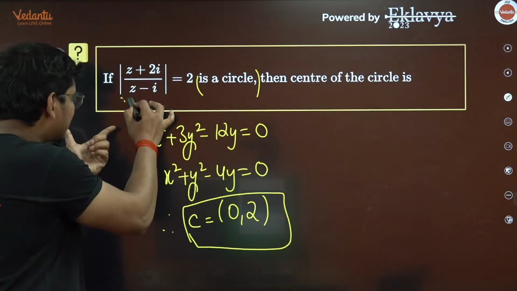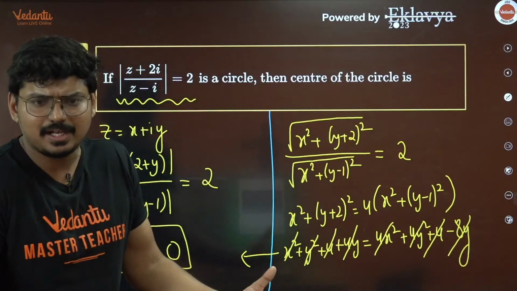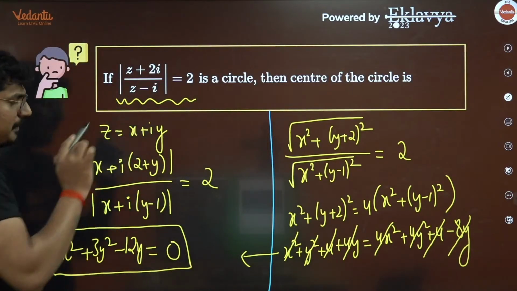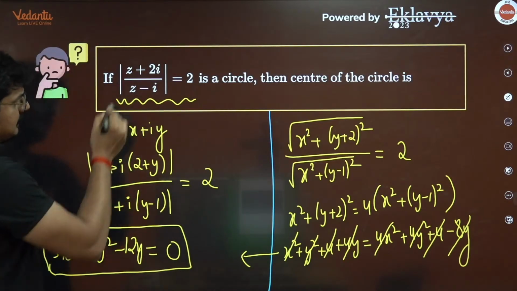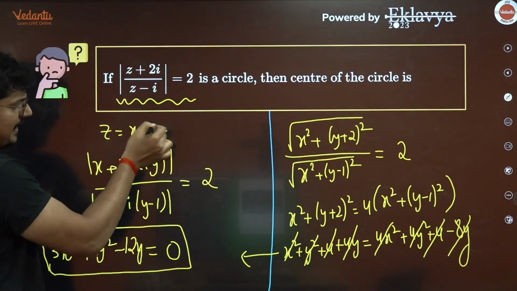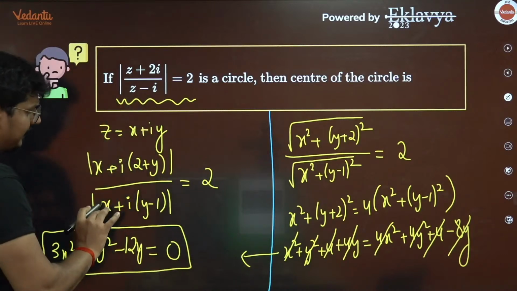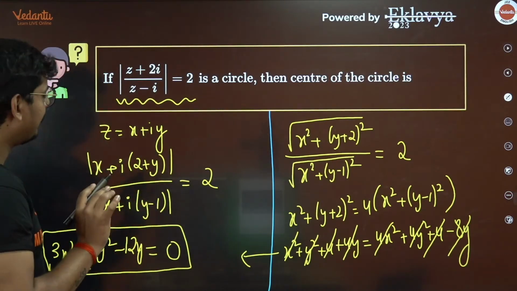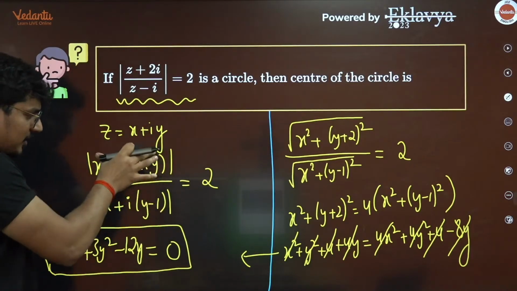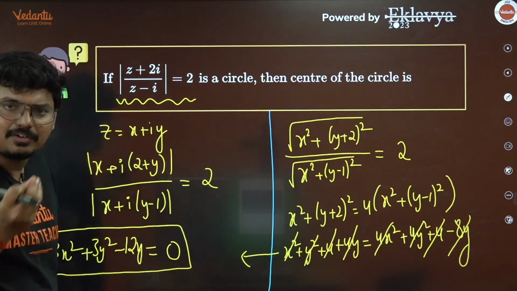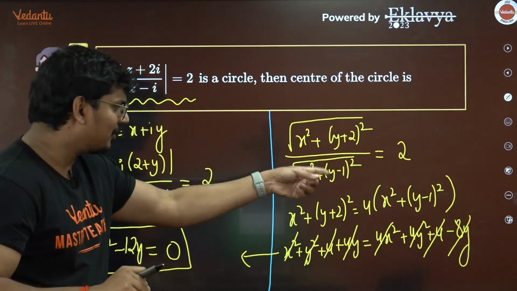Whenever we find this type of equation, the standard method is to take z as x plus iy. Once you have taken z as x plus iy, in place of iy, 2i, I can write it as i into (y plus 2). In the denominator, x plus i times (y minus 1). You have this mod here. I can apply it separately to the numerator and denominator, and then apply the magnitude formula.